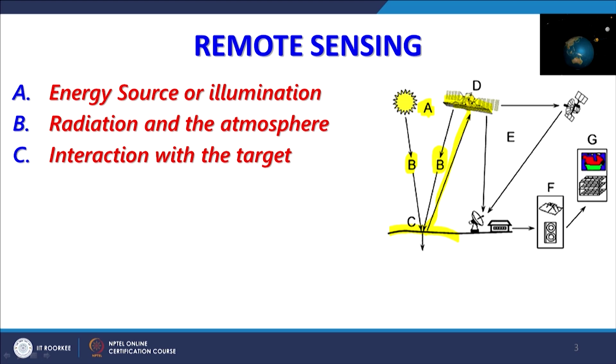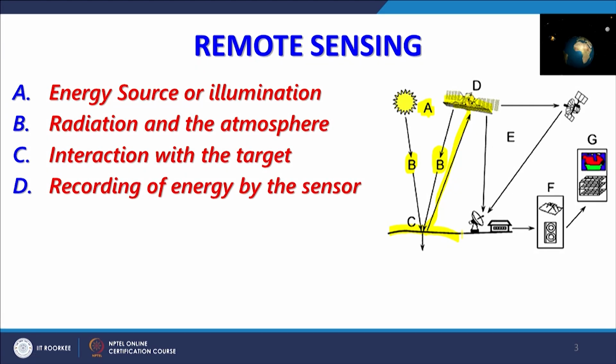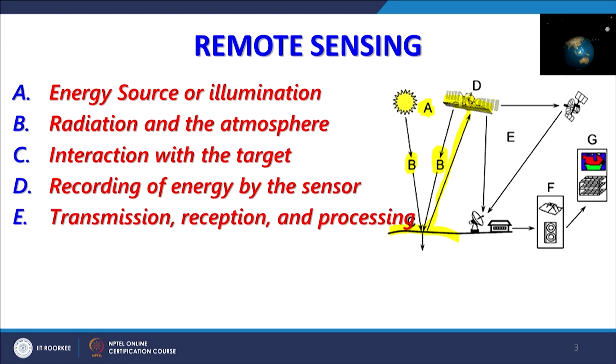Then the C part is the interaction with the target or the surface of the earth in case of passive remote sensing, and recording of energy by the sensor. Whatever the signals or energy which reaches the sensor is recorded by these satellites which are orbiting the earth, moon or Mars, and then they transmit this in signals. Whatever data or satellite images they have acquired, they transfer towards the earth.